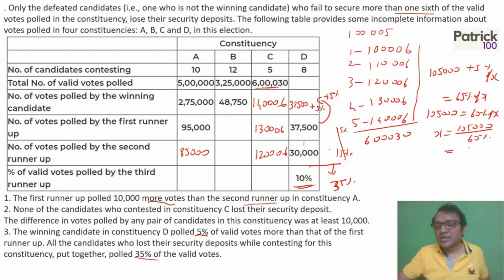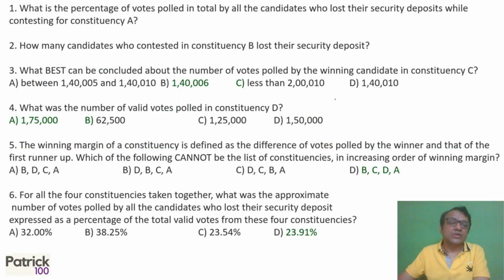From that I'll get X as 1,05,000 upon 60%. If you divide this, you will get 1,75,000 as the total number of votes. So total votes is 1,75,000. Because 35% have lost their deposit, these three put together should be 65%. The first person should be 37,500 plus 5%. Add these three and it should be equal to 65% of X, the total votes. From that you get total votes. Once you get this, now you can solve the question.